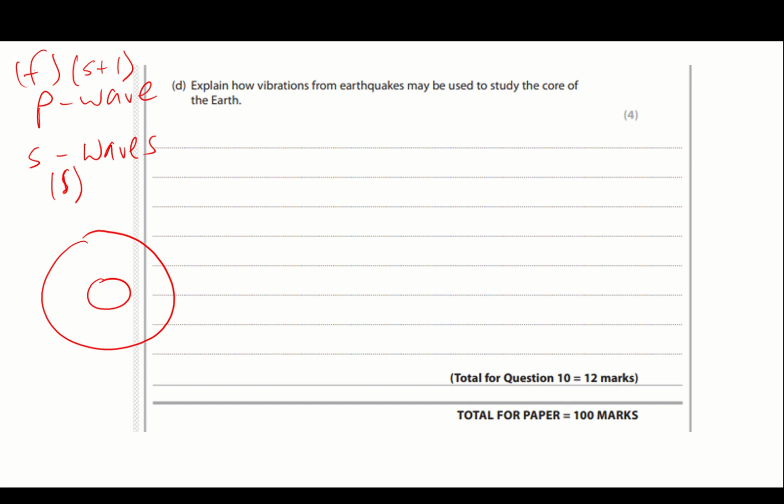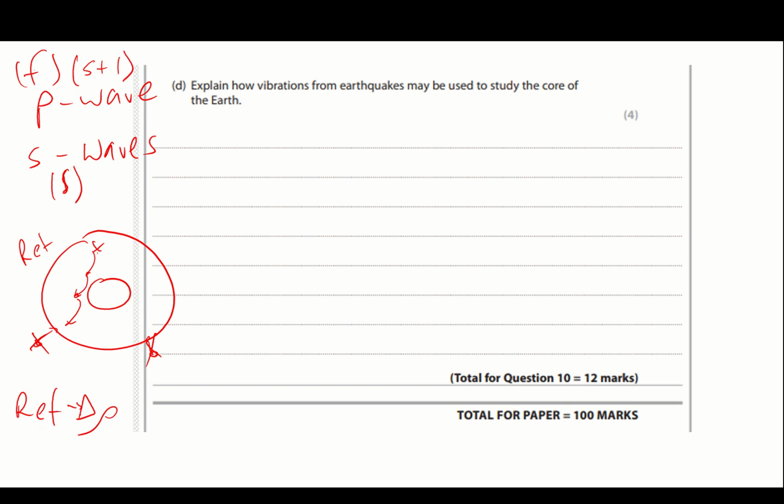Well, the crucial part is, if we were to have, say, an earthquake here, and we can have a sensor over there and a sensor over there. So I'll just mark some sensors, obviously they're on the Earth. And what's going to happen is, as the waves go through different layers, they're going to refract. So that's the first part. So we've got to talk about them refracting. How much they refract tells us the density difference. So I'll put the change in density, change in rho. So we're going to talk about refraction and the change in density.